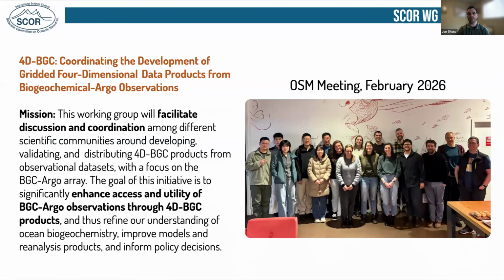Our mission is to facilitate discussion and coordination among different scientific communities who are developing, validating, and distributing 4D-BGC products from observational data sets with a focus on the biogeochemical Argo array, with the goal of enhancing access and utility of BGC Argo observations through the production and distribution of these products.